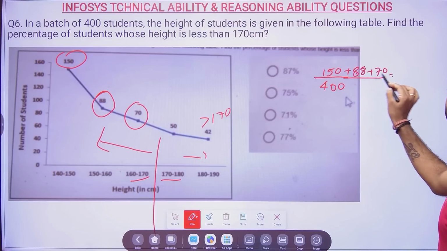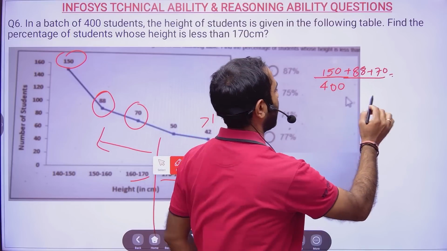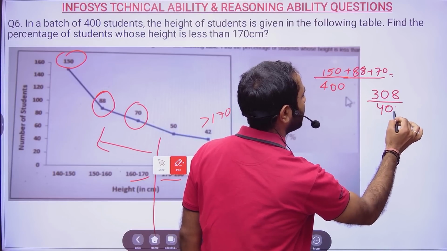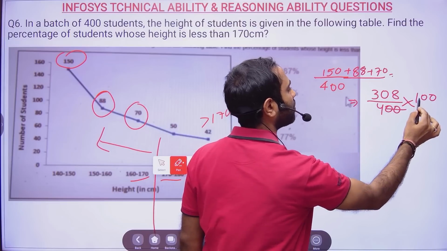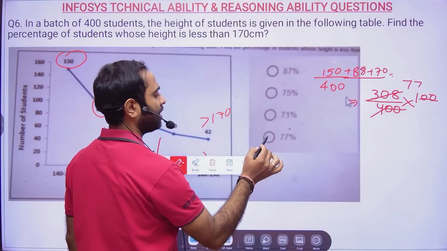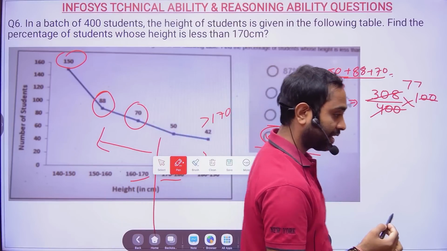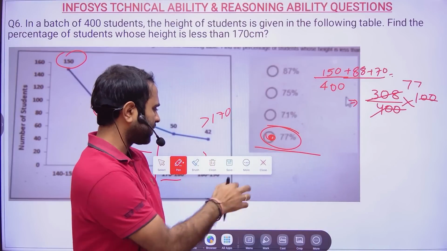150 plus 70 will be 220. 220 plus 80 will be 300, plus 8, that is 308, divided by 400. To calculate the percentage, multiply by 100. The zeros cancel, 4 7s are 28, so 77 percent is the correct answer for this particular problem. Done. You don't have to use much of your mind.